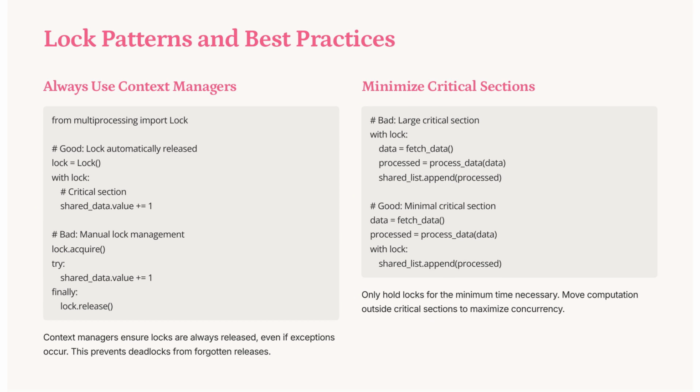Utilize context managers to ensure locks are released, preventing deadlocks. Avoid manual lock management. Minimize critical sections by moving computations outside, holding locks only when necessary. This maximizes concurrency and efficiency. Proper lock usage is crucial for safe and effective process synchronization.